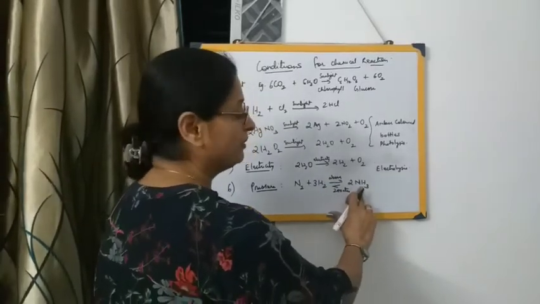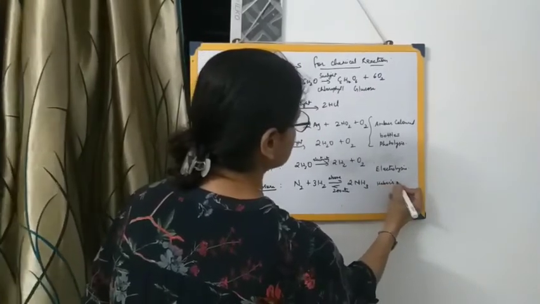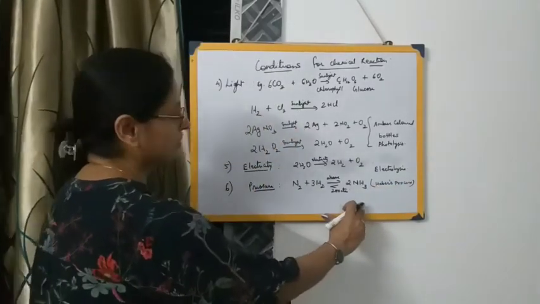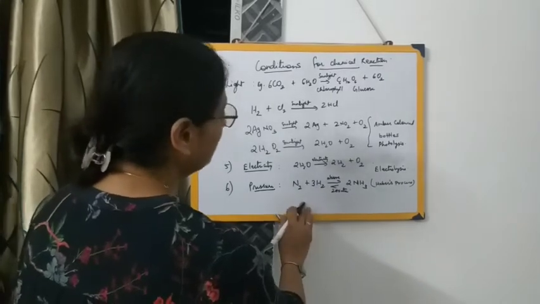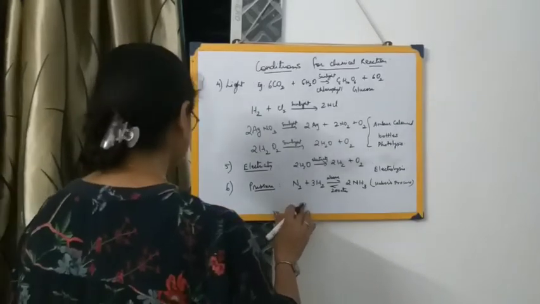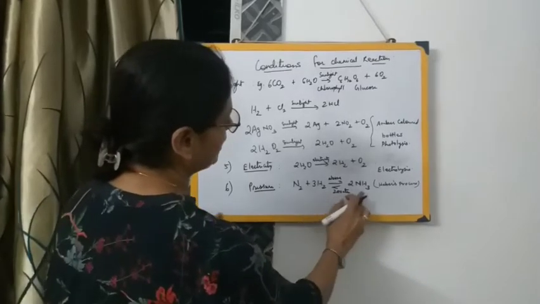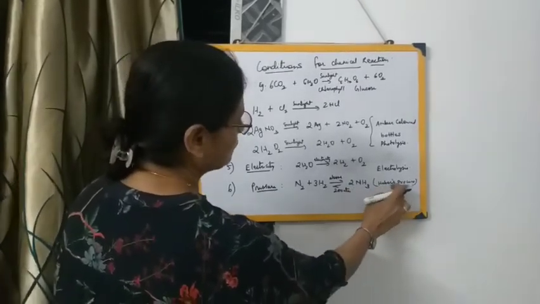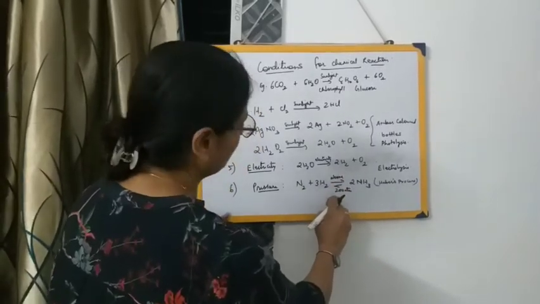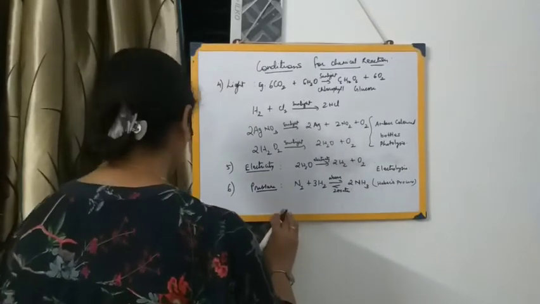Then only this ammonia will be formed, and this process by which ammonia is formed is called the Haber's process. A very important reaction, you will be having it again in class and in detail. So see that you study it carefully. It's extremely important, asked in exams several times. Such reactions require pressure to be supplied for the reaction to take place, and one example is the Haber's process, where nitrogen reacts with hydrogen under 200 atmospheric pressure, leading to the formation of ammonia.